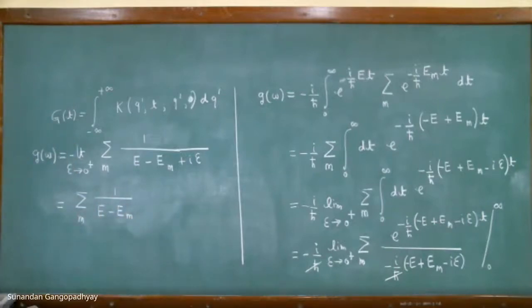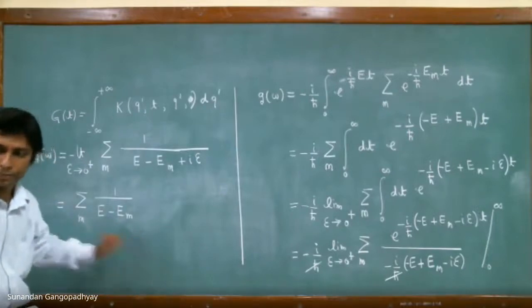So what we have found is that from the function g of t, we can define a function g of omega, basically a Fourier transform of this function g of t. And if you evaluate that function g of omega, you get something like this.